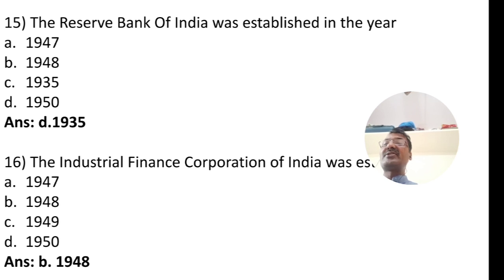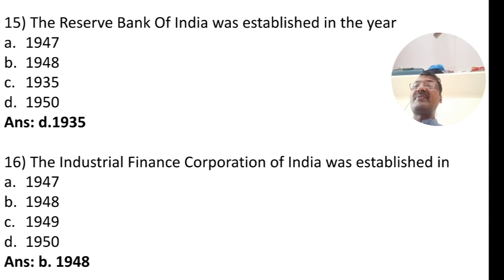Next question is 16. The Industrial Finance Corporation of India was established in the year. IFCI, Industrial Finance Corporation of India, was established in the year. Option A, 1947. Option B, 1948. Option C, 1949. Option D, 1950. So Industrial Finance Corporation of India was established in the year 1948, option B, to provide financial assistance to the industries. So the correct answer is option B, 1948.